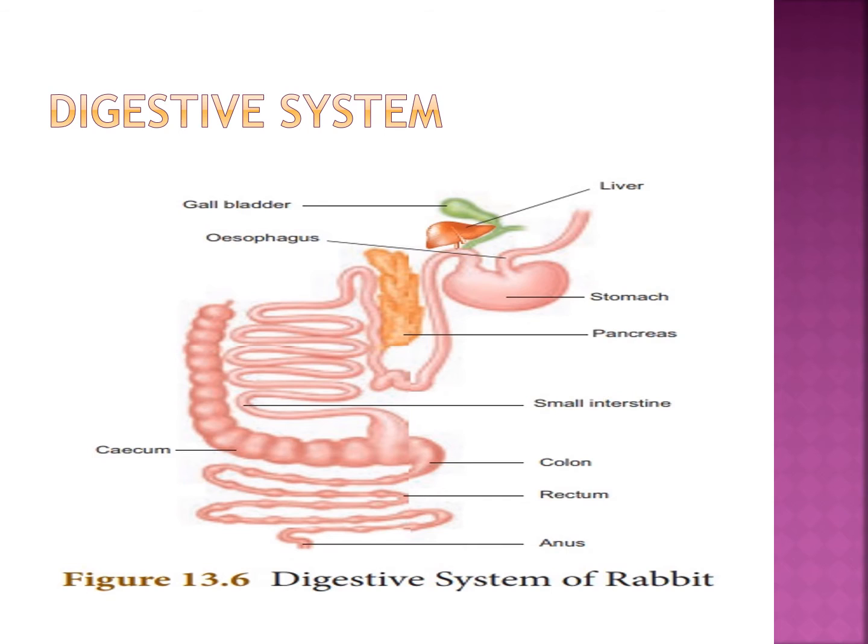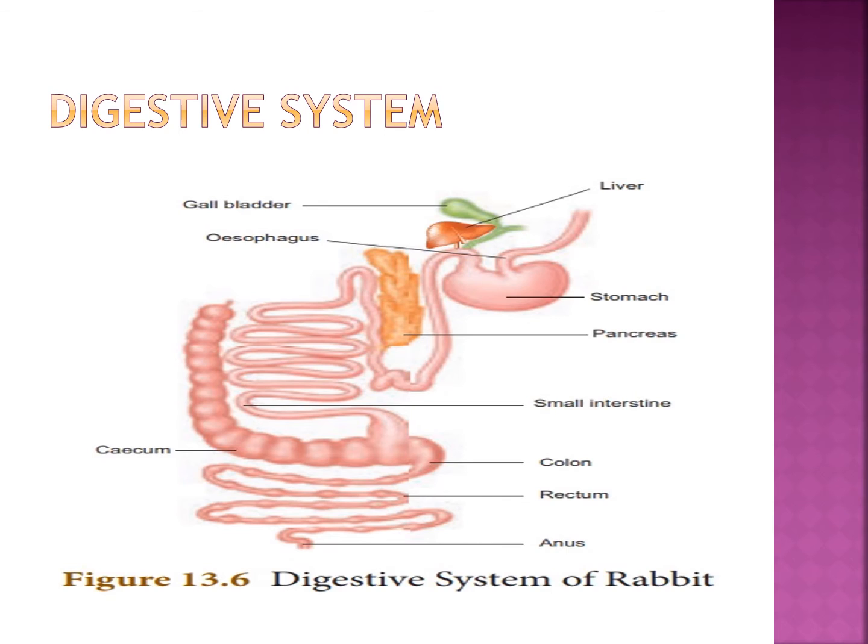consists of bacteria. The small intestine opens into the large intestine, which has colon and rectum. The rectum finally opens outside through the anus. See the picture, everybody, one more time properly. First the mouth. Next the tube-like esophagus is there. Esophagus, next stomach. Next it goes into the small intestine.